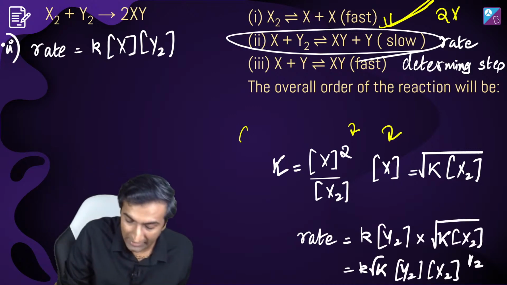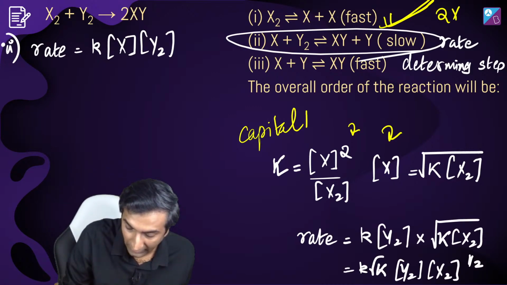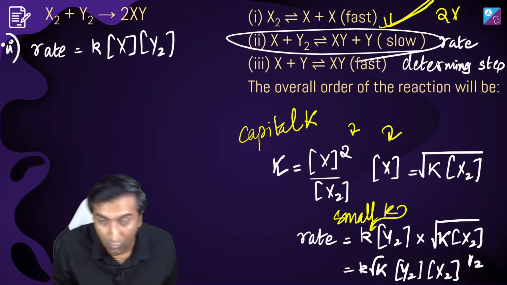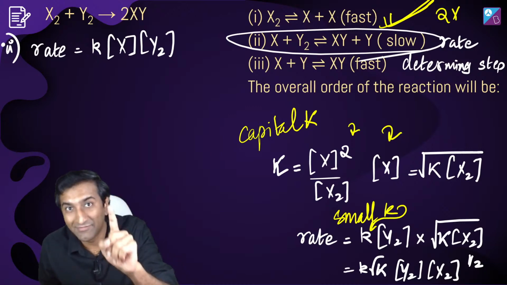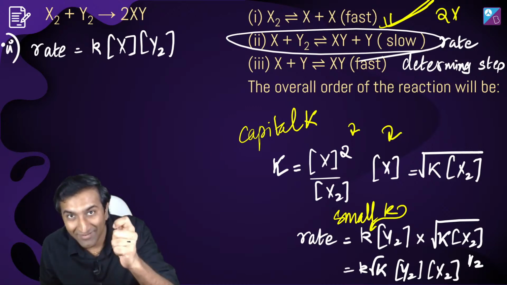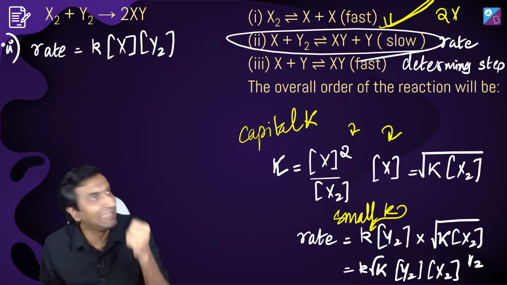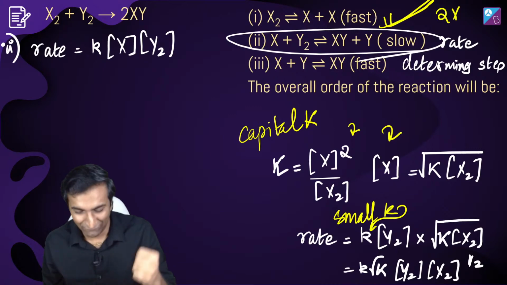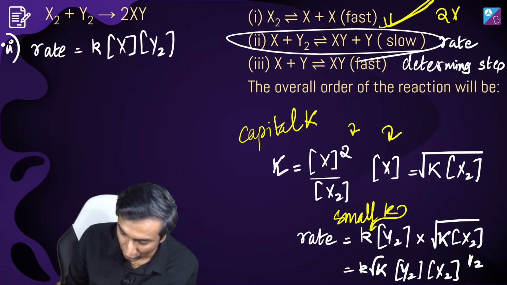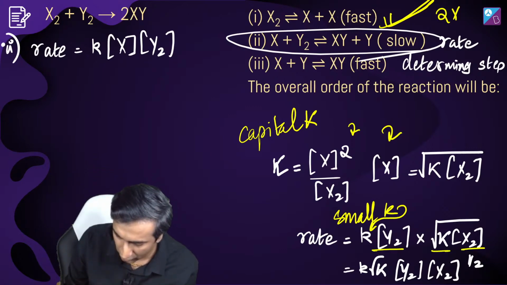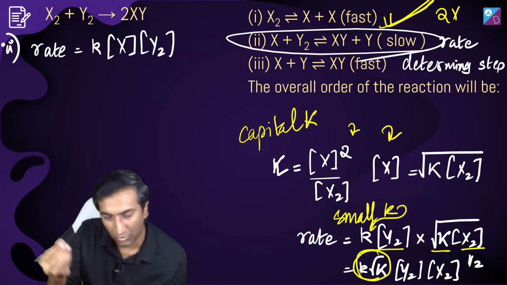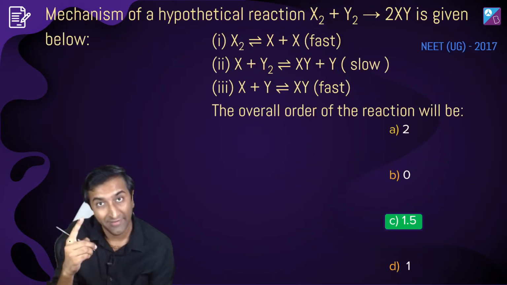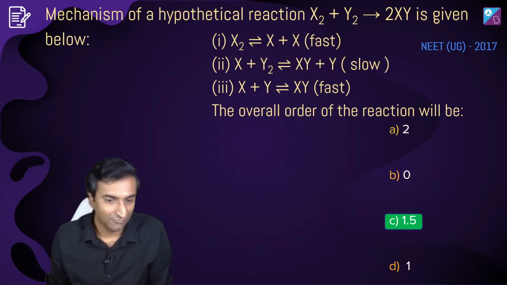Look carefully, I have written capital K here and small k here. This is very important. If you want marks in boards, always write capital K for Kelvin and for the equilibrium constant. I was going to say rate constant. The small k is for the rate constant, capital K for the equilibrium constant. Anyway, so Y2 into root K into X2. This becomes your new rate constant, small k into root capital K, and your order is Y2 into X2 to the power half, which means 1 plus half, which is 1 and a half.